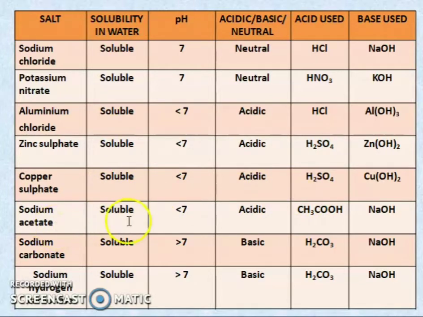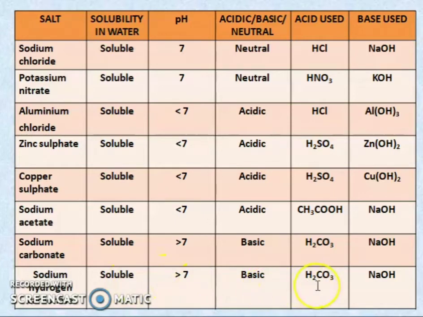Sodium acetate is also soluble, with a pH less than 7, so it is acidic, and it is formed by the reaction between acetic acid and sodium hydroxide. Sodium carbonate is soluble in water with a pH greater than 7, that is, it is basic. It is formed by carbonic acid and sodium hydroxide. Sodium hydrogen carbonate is soluble in water with a pH greater than 7, basic.